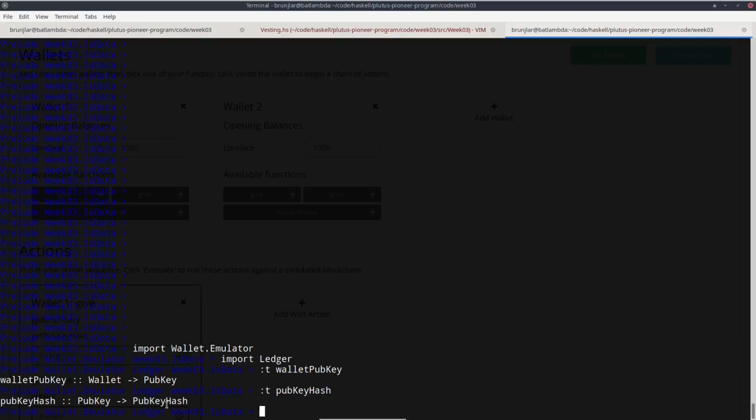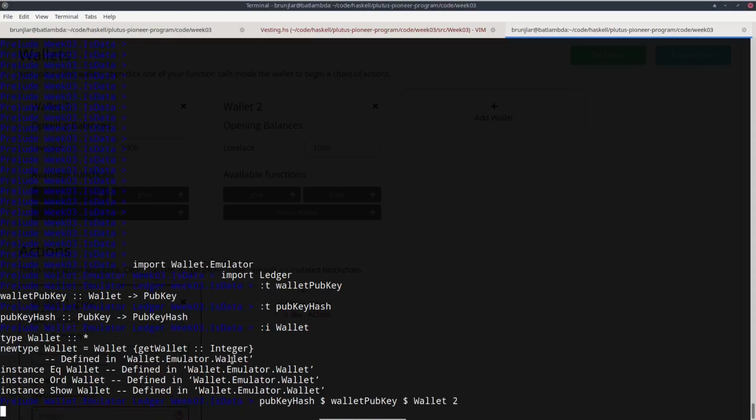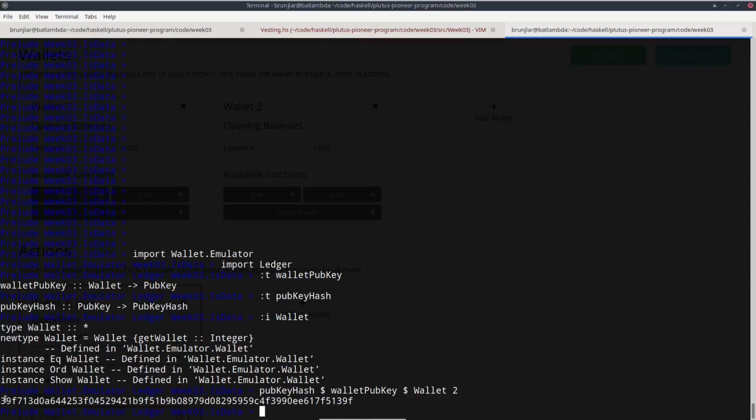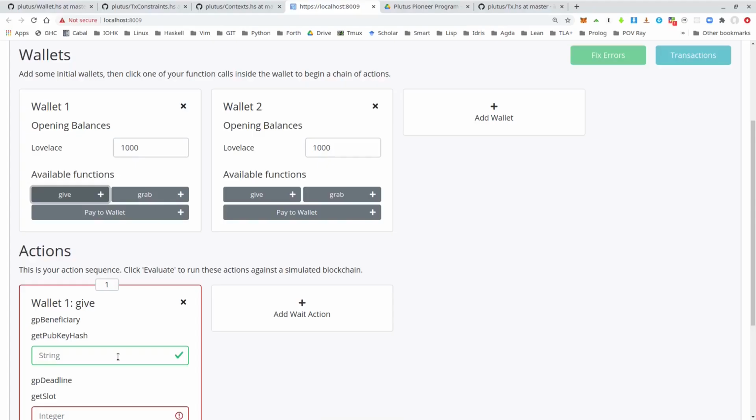And finally, what is wallet? We can ask for wallet, and that is just a newtype wrapper around an integer. So we can get the pub key hash of wallet 2 by chaining this together. So wallet pub key wallet 2, and I can use this. Let me paste that here.